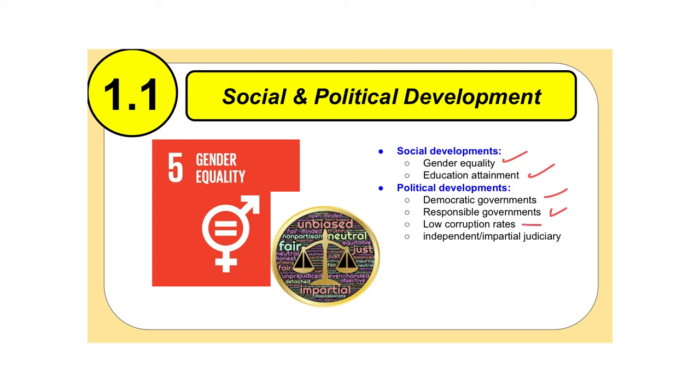Thirdly, are there low corruption rates? I think that goes without saying. We all know what that means, that there's very little to no corruption. And then this one is probably most important: an independent and impartial judiciary. This is something that is becoming more and more prominent in the modern era, especially here in the United States with the U.S. Supreme Court. Many people are monitoring that right now, because this is one of the key things about whether a nation is fully developed, or is a first world, second world, or third world country. Much of that comes down to political development. And one of the biggest things about that is, do they have an independent and impartial judiciary?